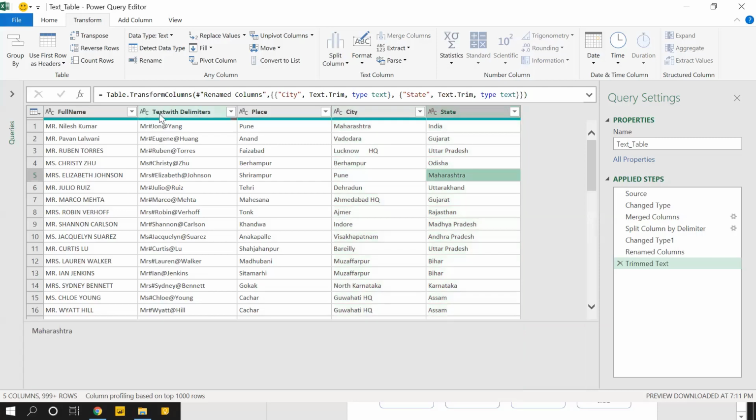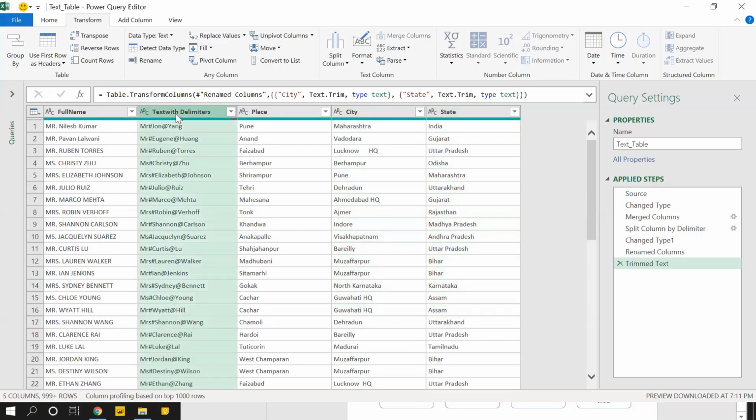Next one, let's talk about this text with delimiters. Carefully observe, the delimiter is hash and at the rate. So if you want to clean the data without using any functions or coding, there are many methods. I'll show you the simplest one.